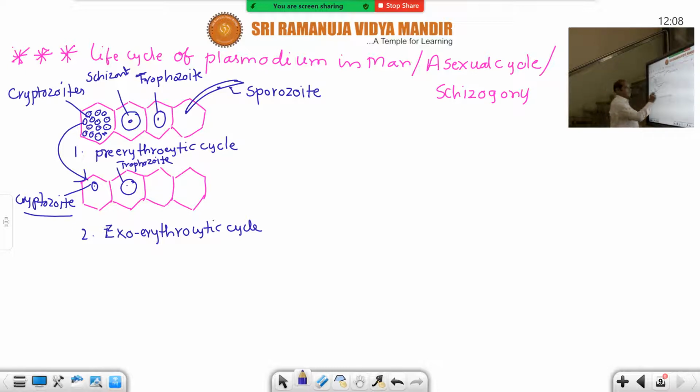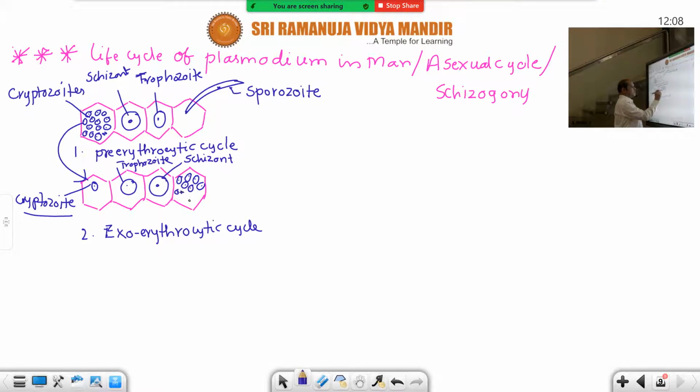And then this cryptozoite is converted into trophozoite and enlarges in size again. Whenever the size of the cell enlarges, as I already told you, it is always known as schizont. This undergoes schizogony to produce second generation merozoites. Some are large in size and some are small in size.